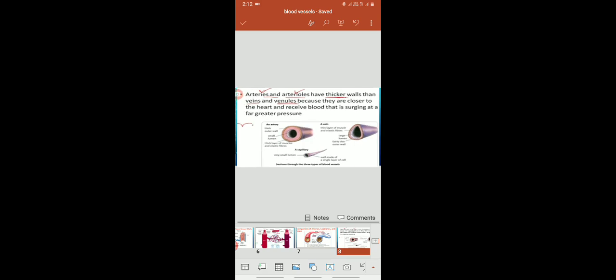In the next slide you can easily observe that the arteries and arterioles have thicker walls than veins and venules. If you observe the thickness of the walls, the artery and arterioles are thicker as compared to the veins and venules, because arteries experience greater pressure. When blood flows through the artery, greater pressure is applied on the wall of the arteries, which is called arterial blood pressure. Hence, thicker walls are present in artery and arterioles.